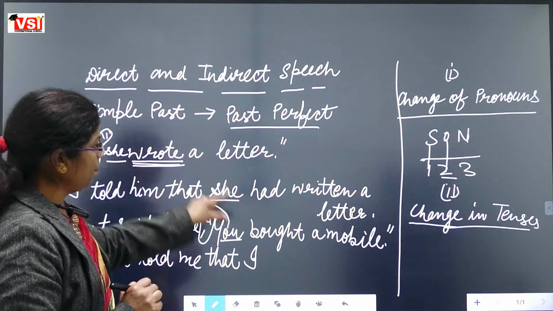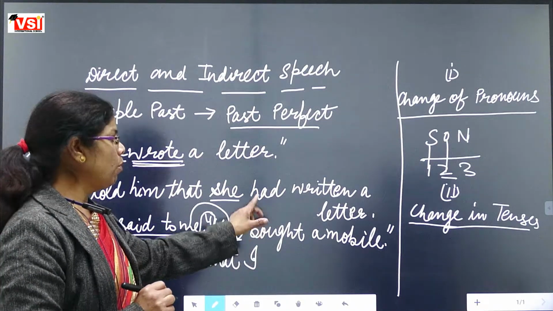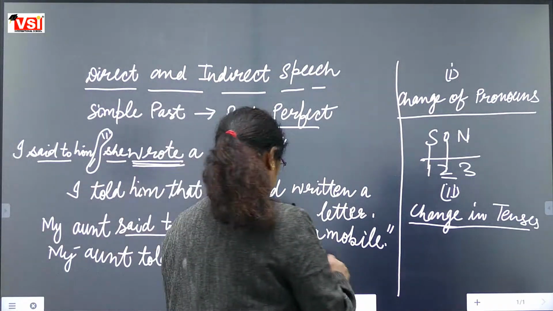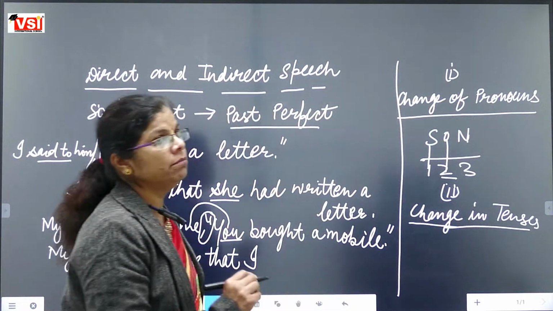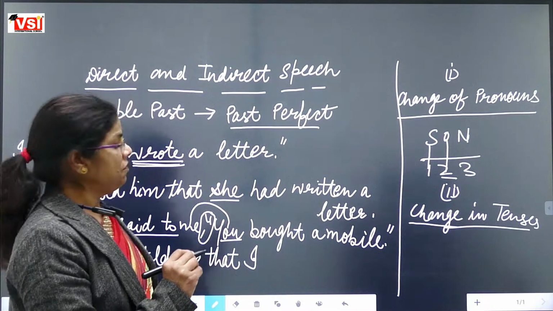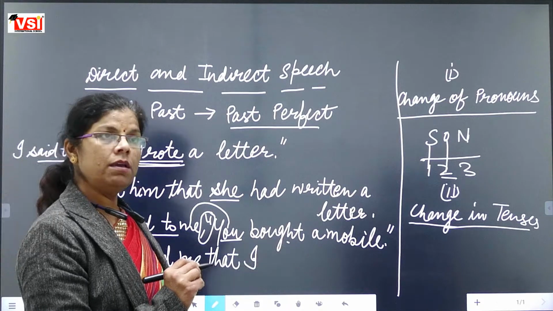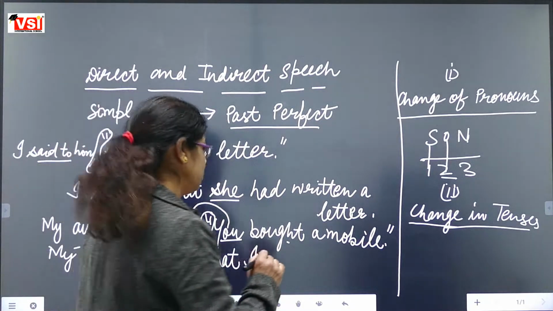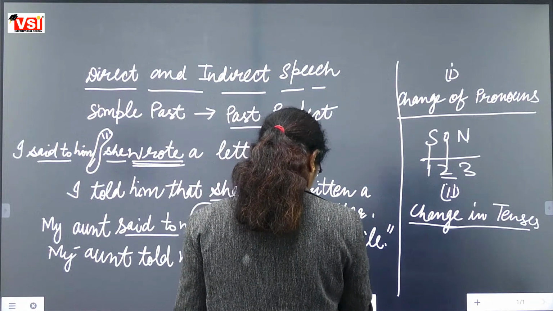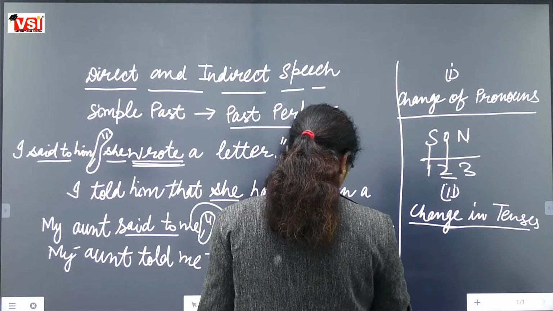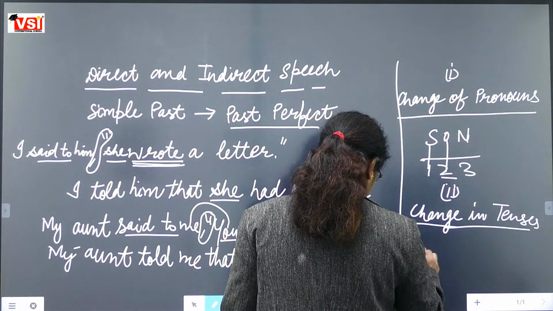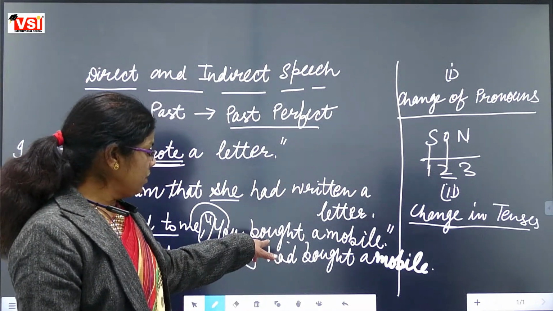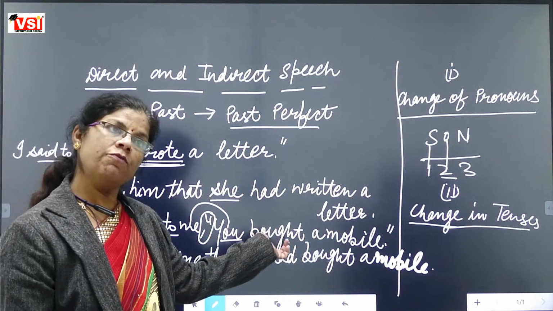Now see, we are having simple past, bought, and bought will be changed according to past perfect. So what will it become? ये सिंपल पास्ट है, सिंपल पास्ट का पास्ट परफेक्ट बनाइए. Ma'am, had bought. Yes, I had bought a mobile. Got it or not? Actually, bought is the second form, and third form is also bought.